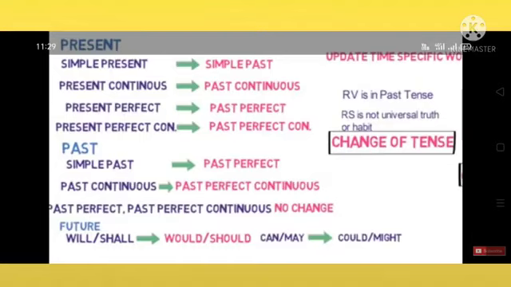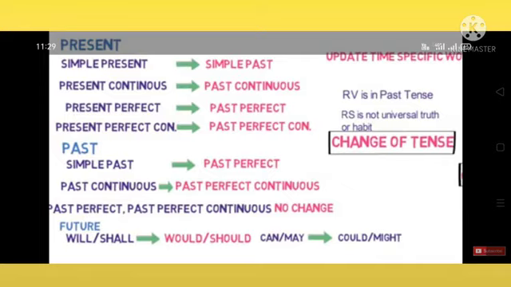The fifth step is change of tense. It will happen when the reporting verb is in past tense and the reported speech is not a universal truth or habit. It will happen in the following way. Children, look at the chart. Simple present changes to simple past. Present continuous changes to past continuous. Present perfect changes to past perfect. Present perfect continuous changes to past perfect continuous.